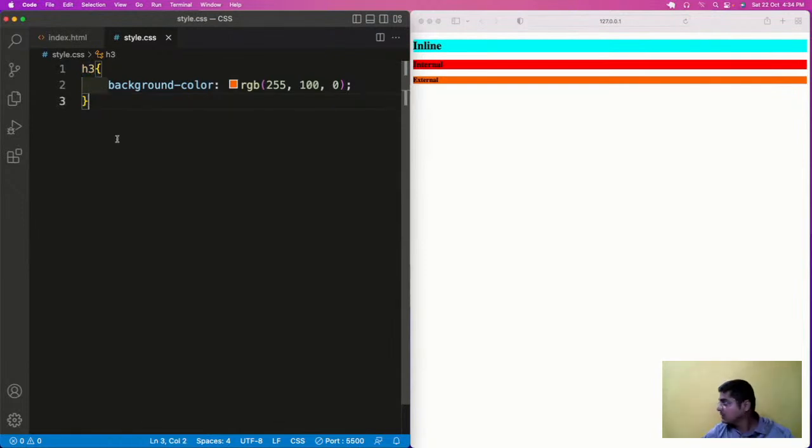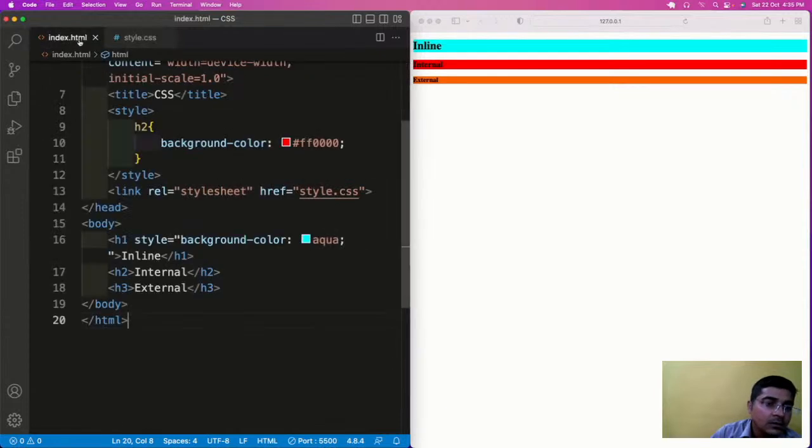Now, again, interview question: what is a CSS selector? So here, h3 is a CSS selector. Inside the curly brackets, this is called the declaration. This is a property, and this is a value. Okay, this is an interview question. What is a CSS selector? In this particular thing, h3 is the CSS selector.